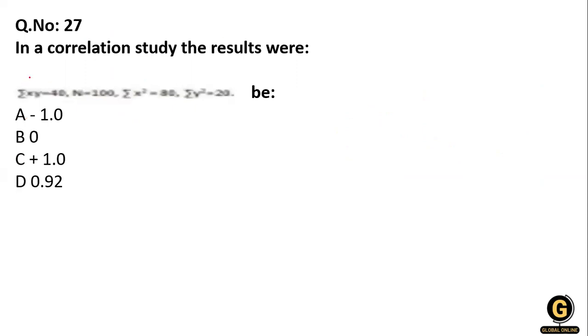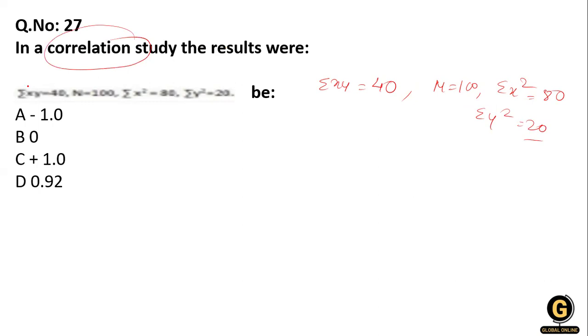Here I will write the question over here. The summation of xy is equal to 40 is given, the number of observations is 100, the summation of x square is equal to 80, and the summation of y square is equal to 20 is given. So what is he asking? The correlation. So how do we calculate it? What formula do we have to use?